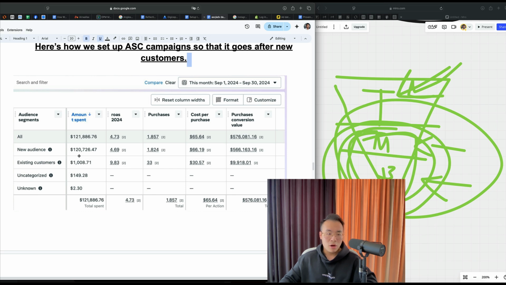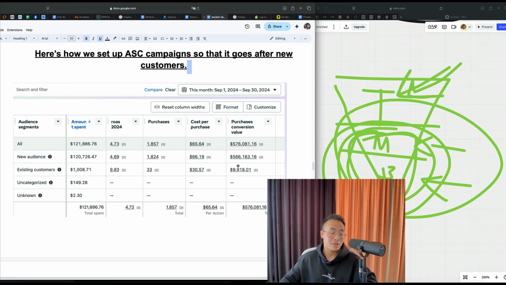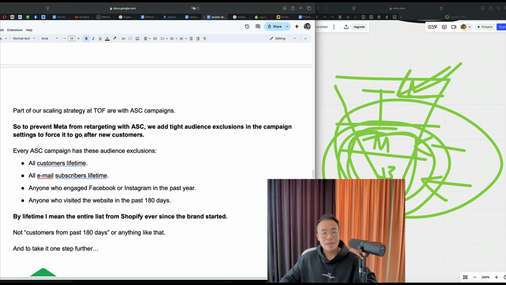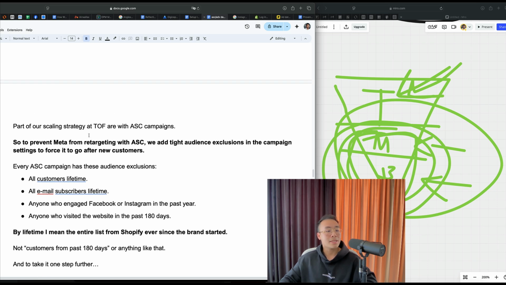You can see new audiences. We spent over 6 figures on new audiences and generated over 500K in return. Existing customers, we only spent 1,000. And 9.83 ROAS, cool, but we only generated 9.99K. So you can see we walk the talk, right? Most of our ad spend is focused here, and here's the ASC breakdown, new customers. All right. Part of our scaling strategy at TOF are with ASC campaigns.